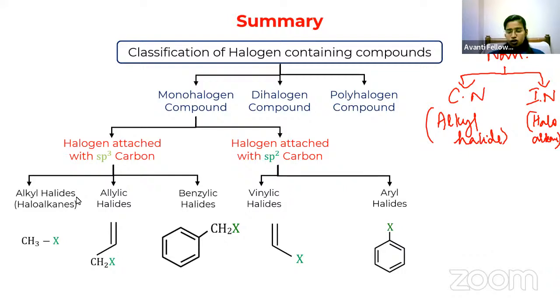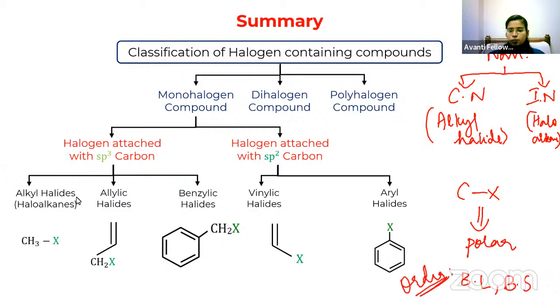These are all about the nomenclature. Then lastly, we studied some concepts regarding the nature of the C-X bond. The carbon halogen bond is polar in nature, and the bond length and bond strength order is very important. So these are the three topics which we have covered in today's session.